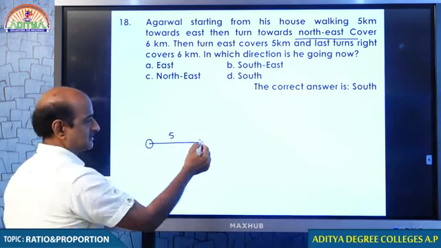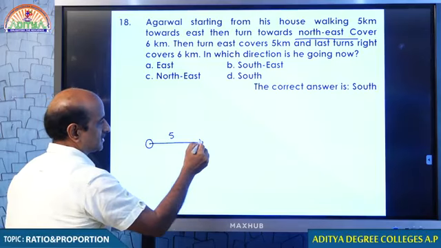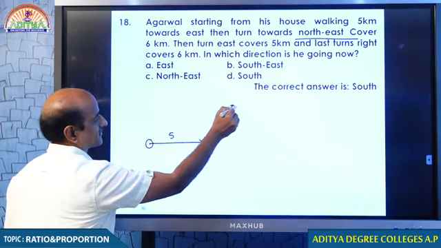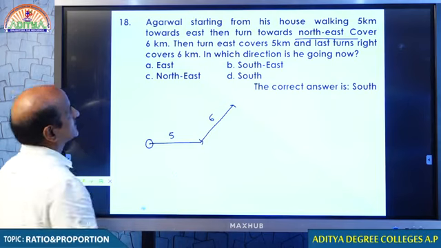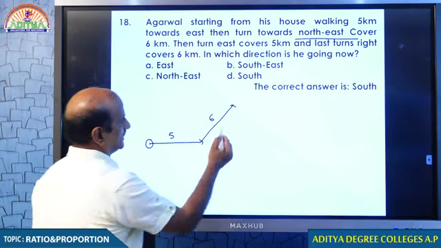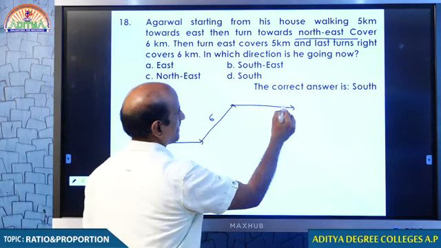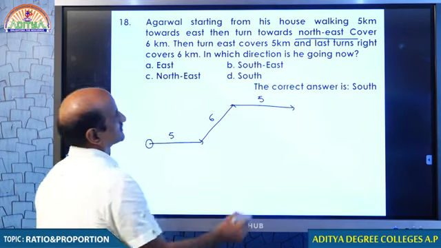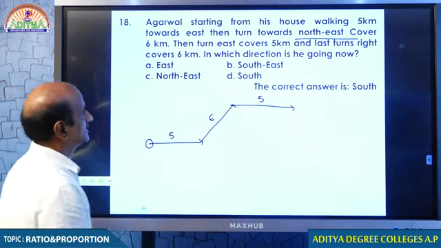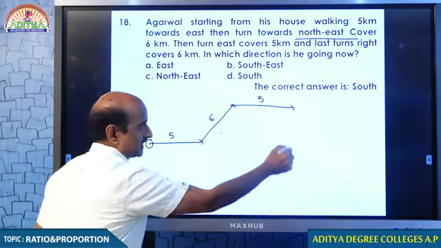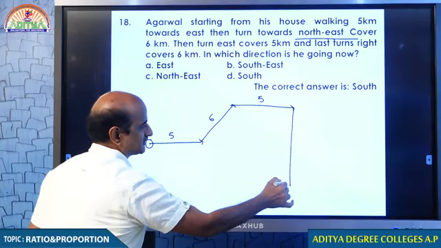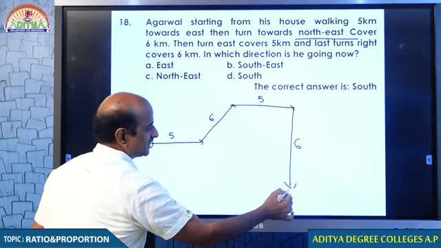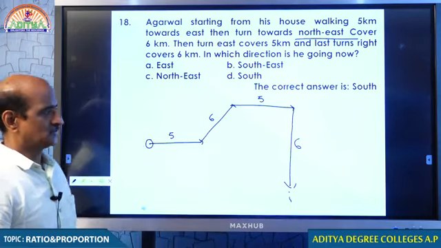This is north, that is east. Northeast. Tell me how many kilometers? 6 kilometers. And then east, he turns 5 kilometers. And finally turns right. Right means like this. Therefore, finally he is moving to south.